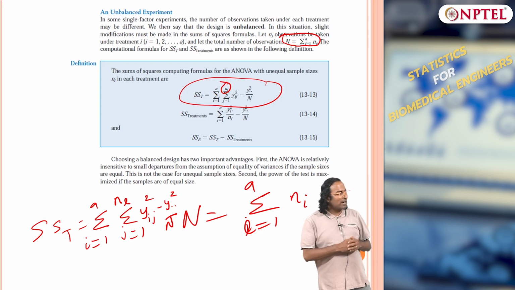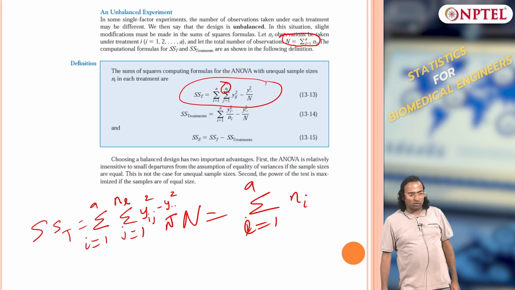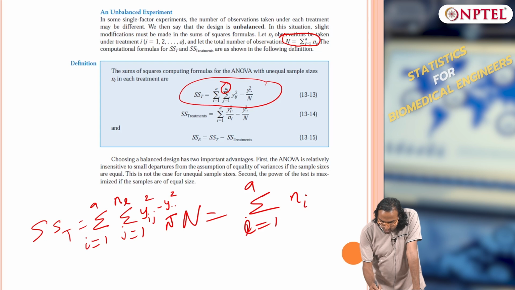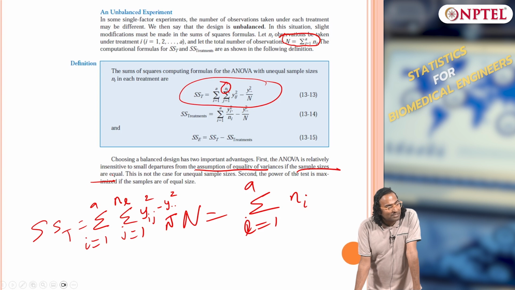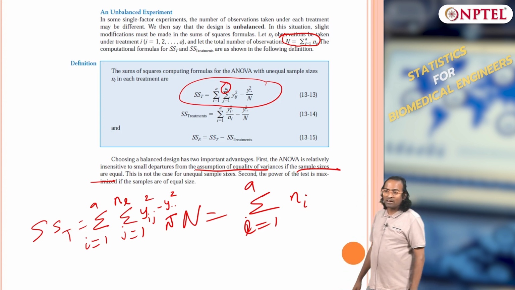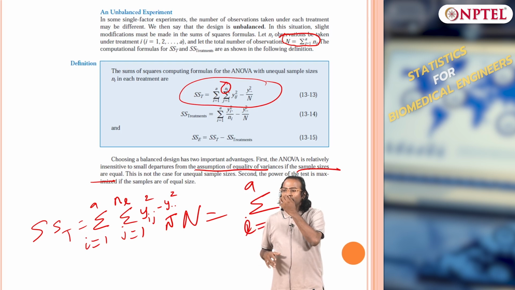So, it is important to keep the experiment balanced as much as possible. See, it is insensitive to small departures from the assumption of equality of variances if the sample sizes are equal. If the sample sizes are unequal, then the estimate of variance becomes itself a problem, and therefore all your underlying results will be at stake if you are too unbalanced.